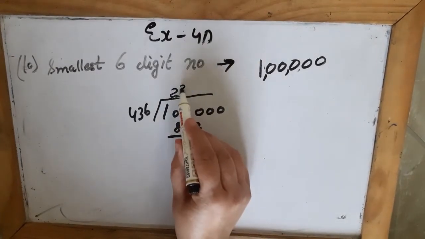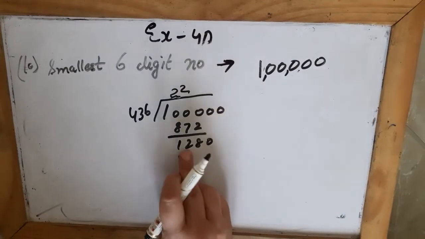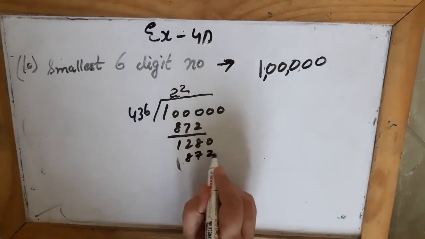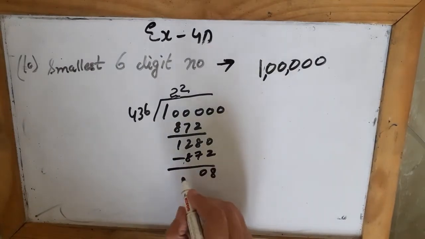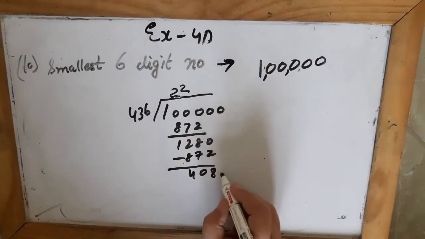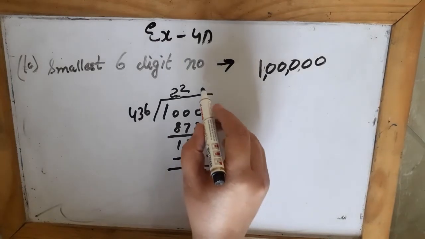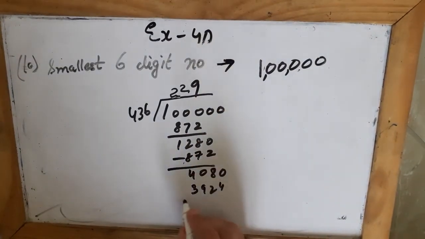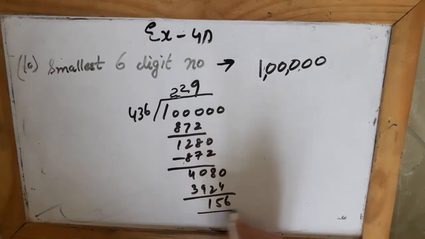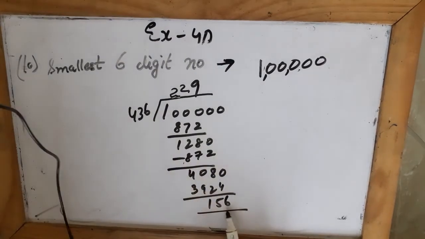Again 2 times, 872, and when you subtract you will get 4, bring this 0 down, and then 9 times gives 3924, and 156. So I'm left with the remainder 156.